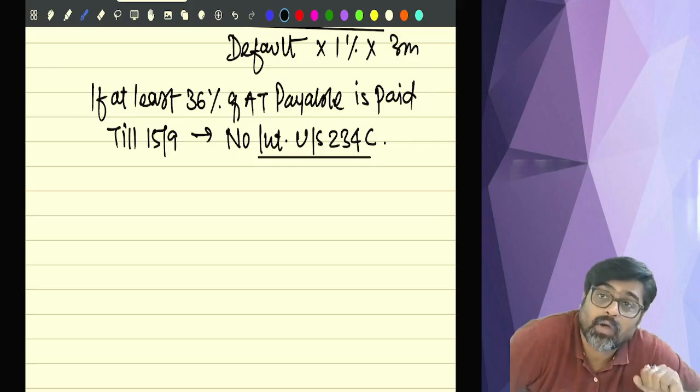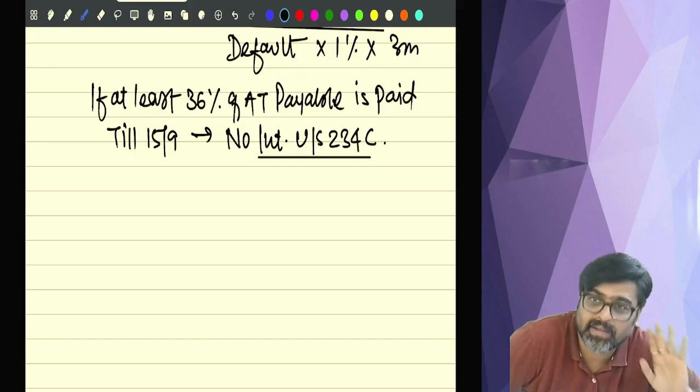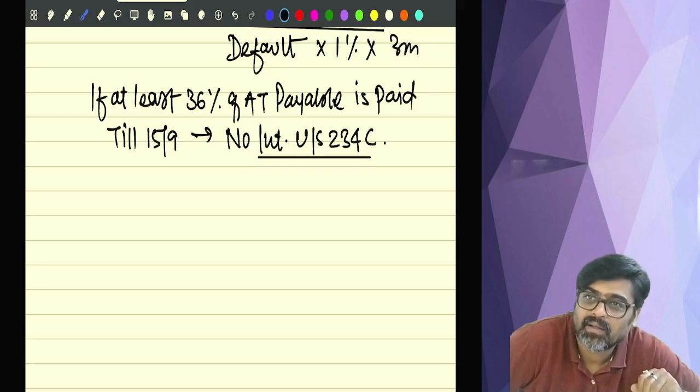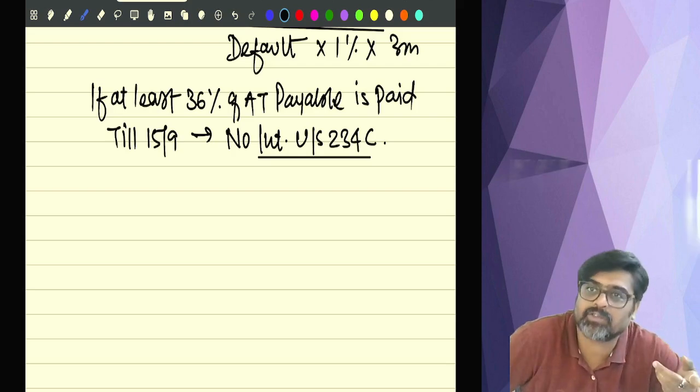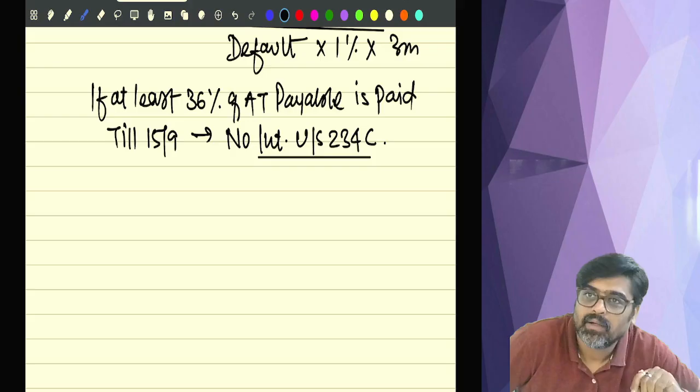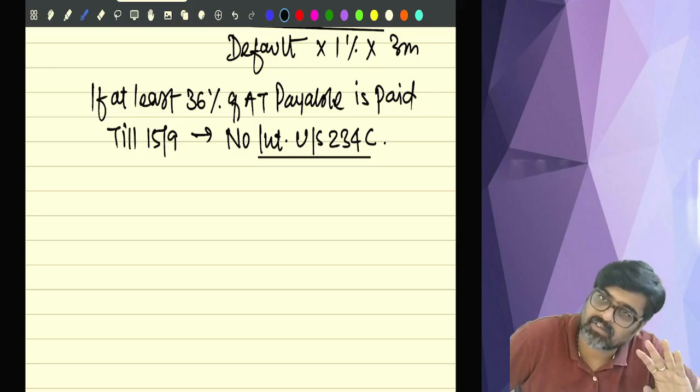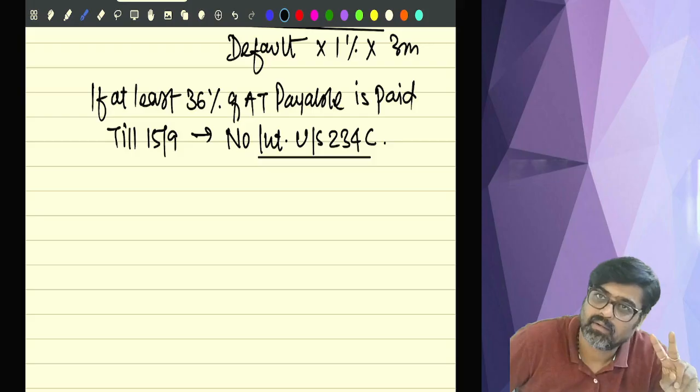But how much have you actually paid? You have paid only 75,000. Meaning, have you paid 90? No, less than 90. So there is a default in third installment also. For that 1%. And for how many months? 3 months. So for the third installment default, there will be interest at the rate of 1% for 3 months. And here there will be no relaxation. Relaxation is only for first 2 installments.